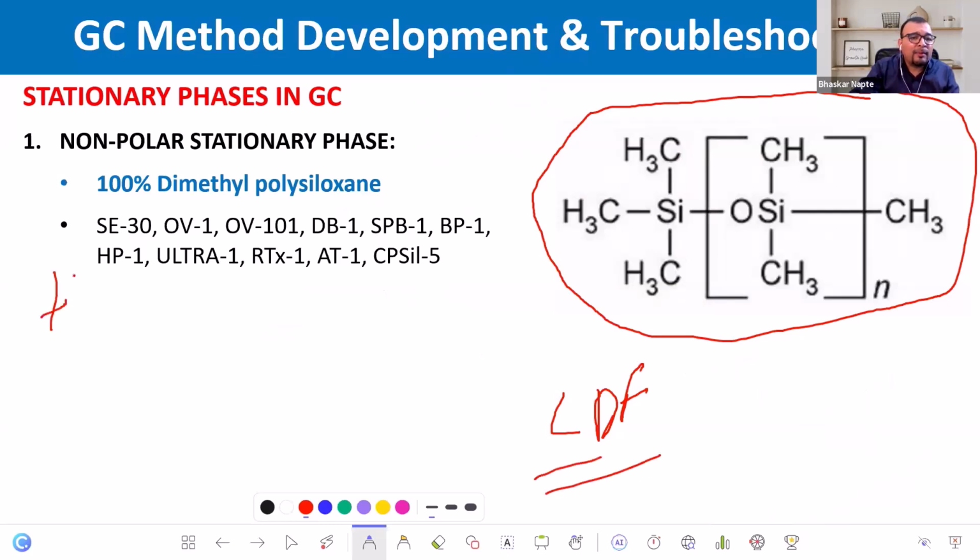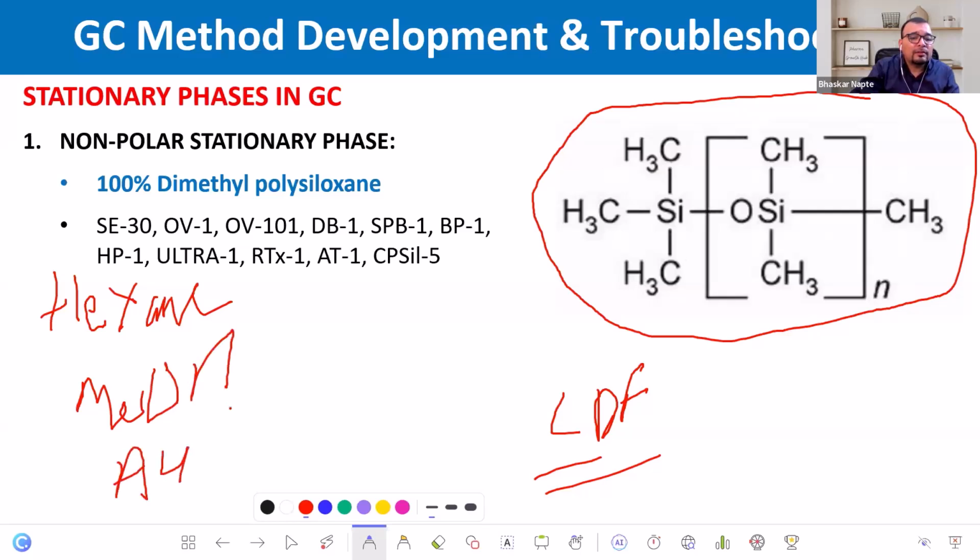Suppose you have these three compounds: hexane, then methanol, and then acetone. Let me know in the chat box which compound you expect is going to be retained for the longer time. Is it hexane? Is it methanol? Is it acetone? Yeah. Why methanol, Dilshad? Please think again.